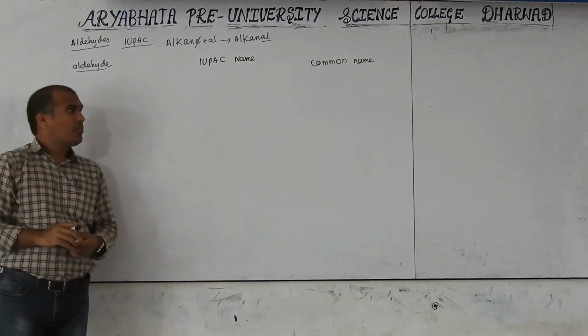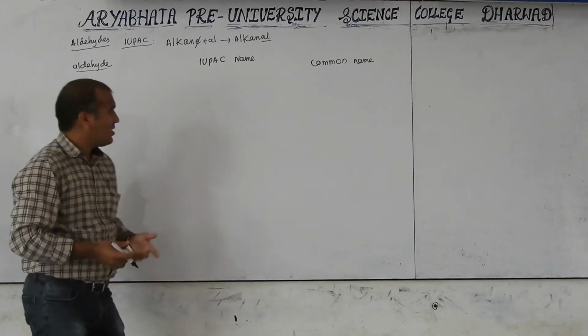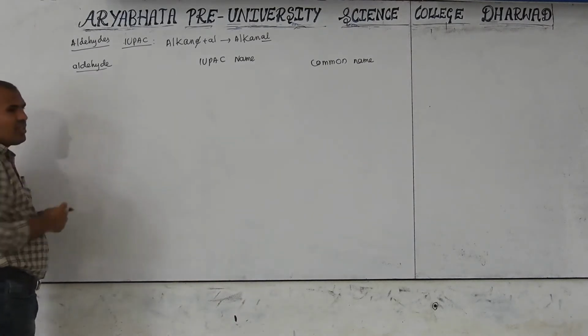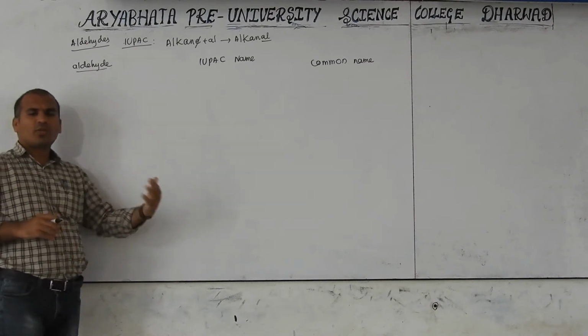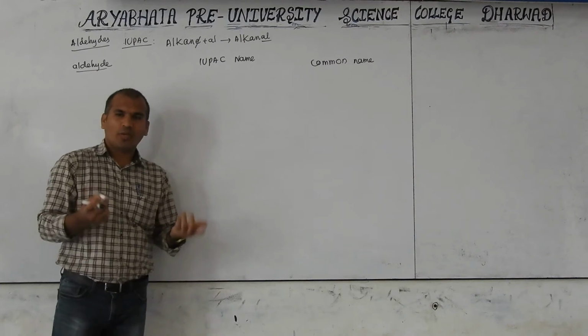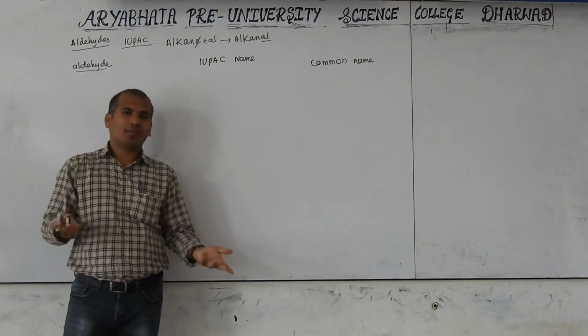Somewhere it may be the middle common name and last IUPAC, that is your choice. For example, I will start with 1 carbon, 2 carbon, 3 carbon. This is not very difficult to remember. We know that for aldehydes, we have to increase one carbon each time.